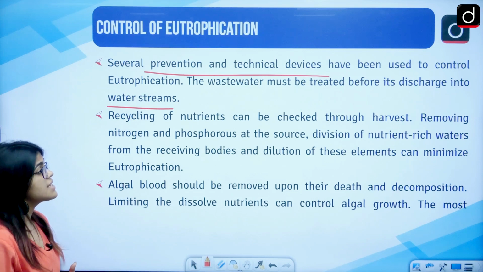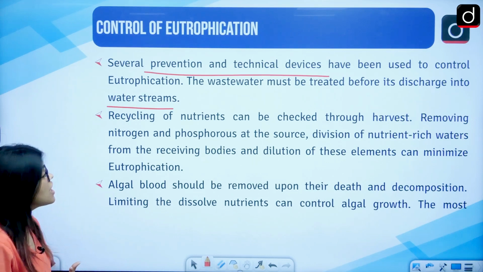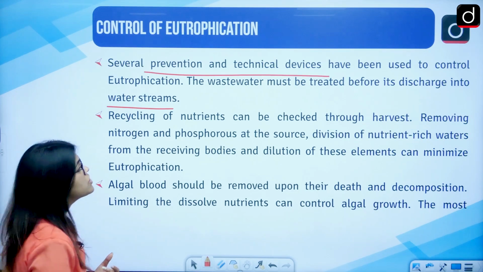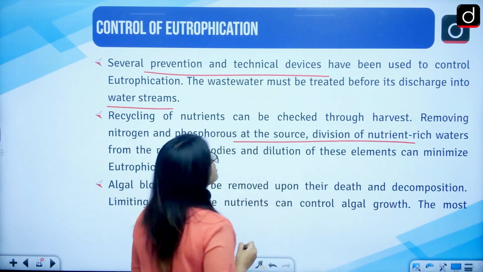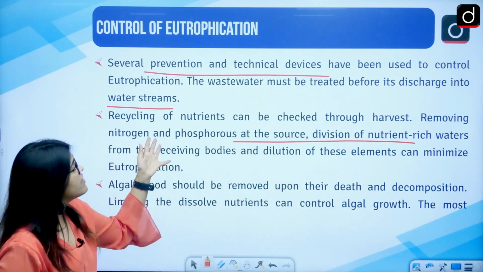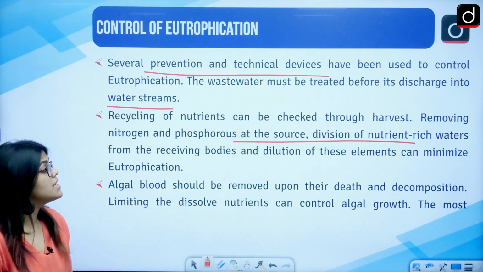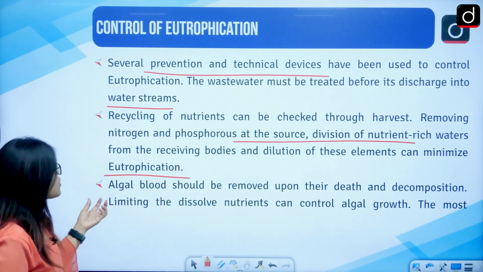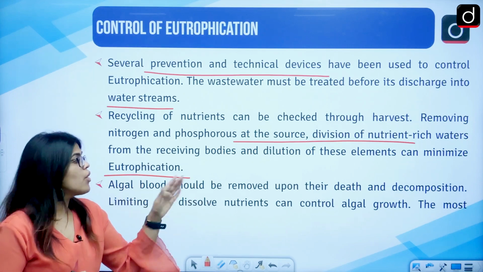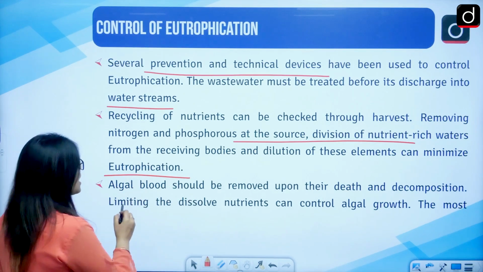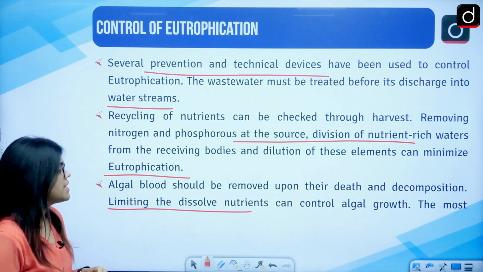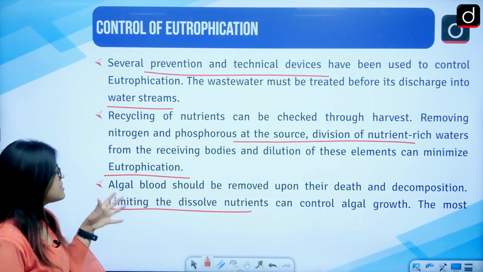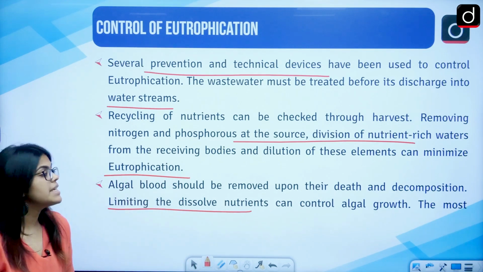Recycling of nutrients can be checked through the different harvests. Removing nitrogen and phosphorus at the source is very important. Diversion of nutrient-rich waters from receiving bodies and the dilution of these elements can minimize eutrophication. Also, algae bloom should be removed upon their death and decomposition. Limiting the dissolved nutrients can control the algae growth. So it is very advisable to remove the algae if it is dead.